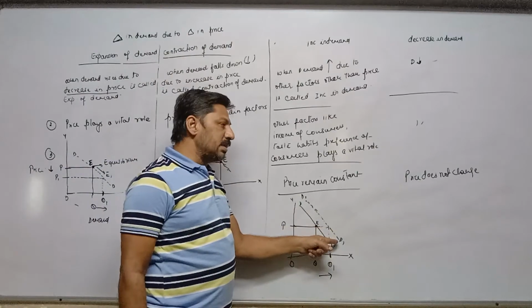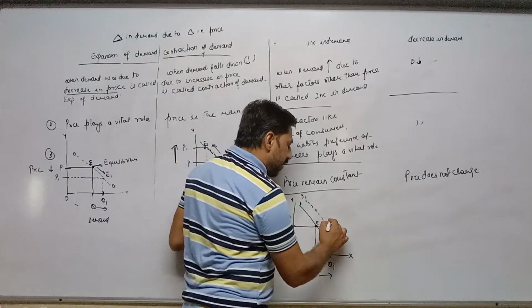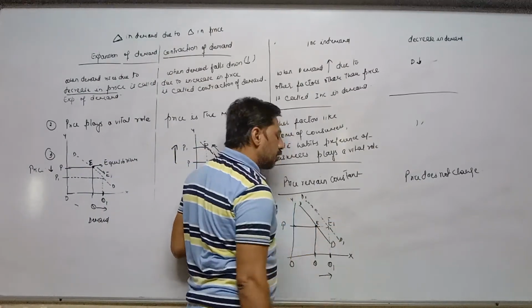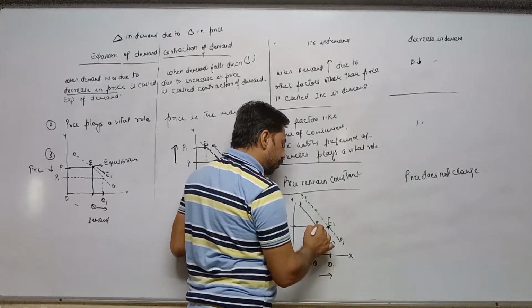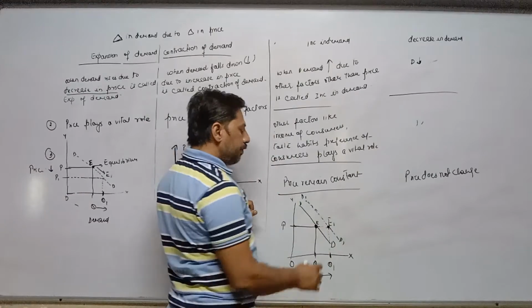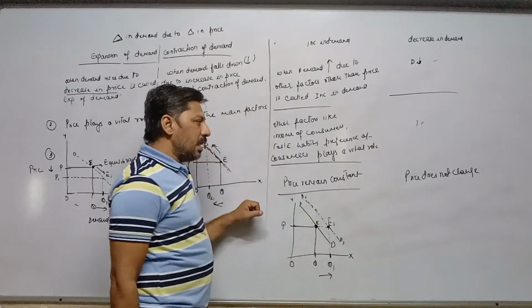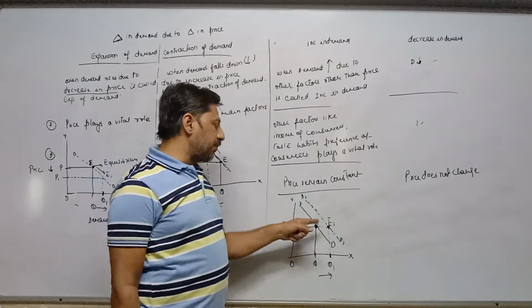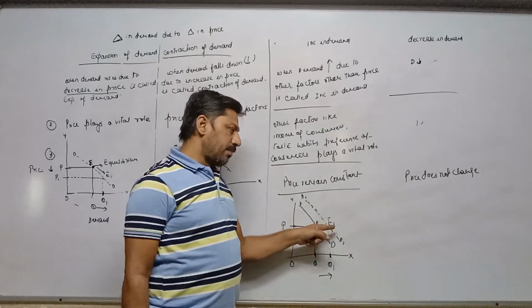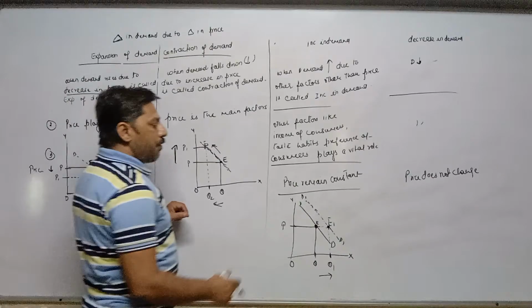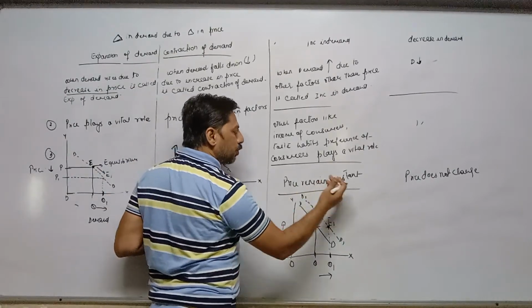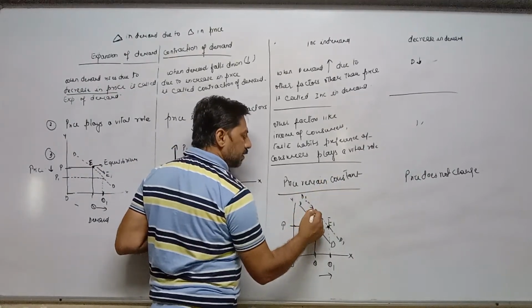D1, D1 is the new demand curve, and E1 is the new equilibrium point. Earlier the equilibrium point was E, but now due to increase in demand, it is shifted from E to E1. So in case of increase in demand, the demand curve will shift upward to the right.